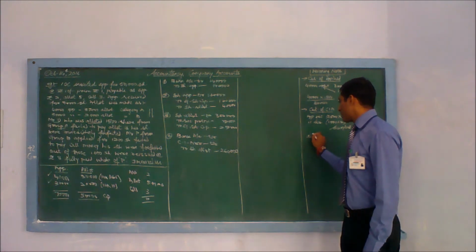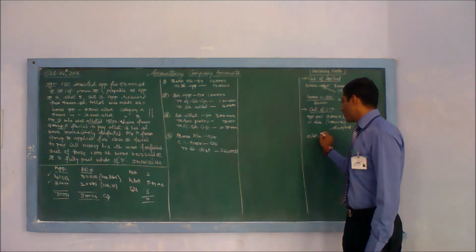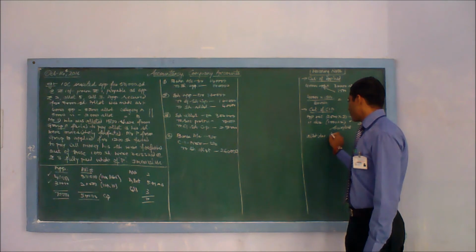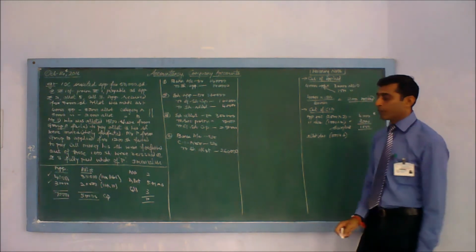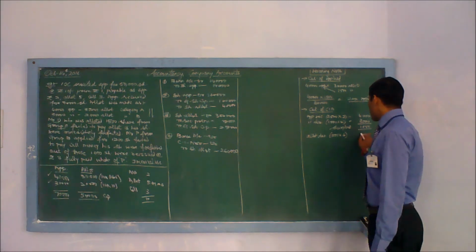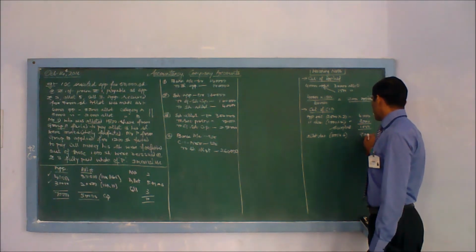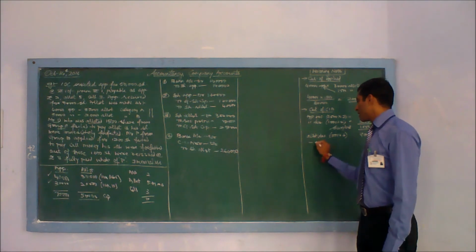Next is second stage of calculation, allotment due. Shares are 1500. Rate is 5 plus 1, 6 including premium. 15 into 6 is 9,000. Out of 9,000 less surplus.